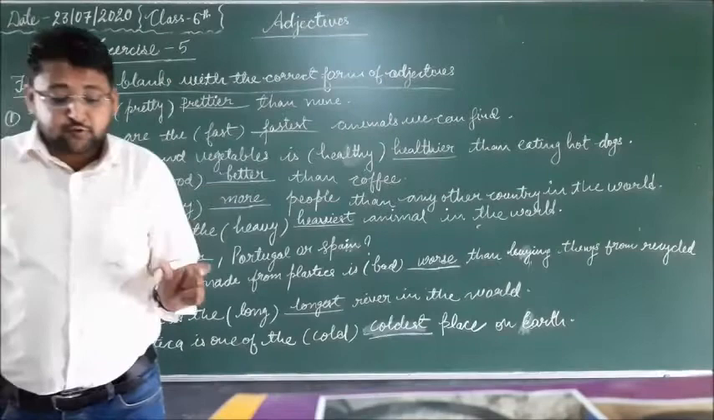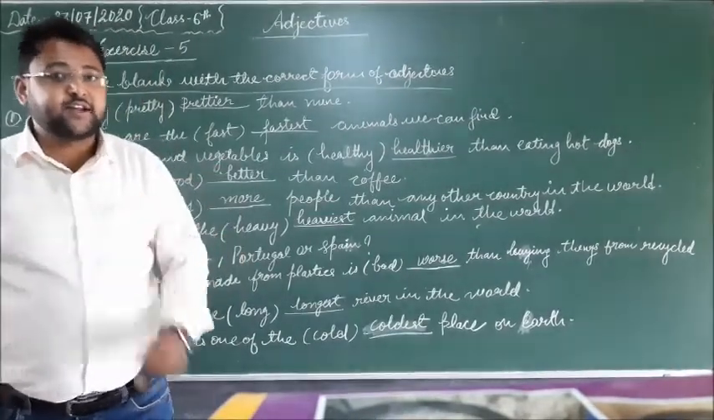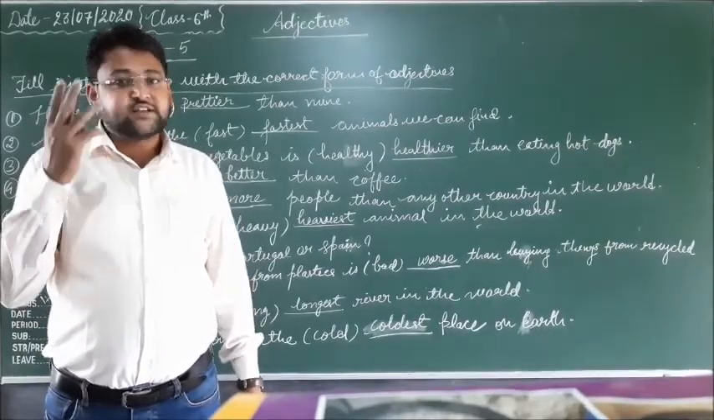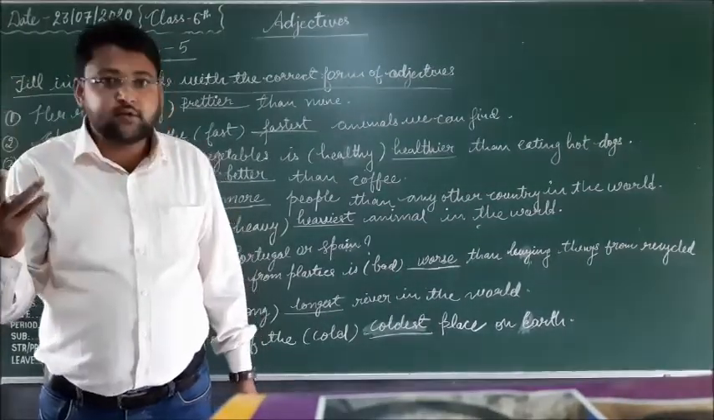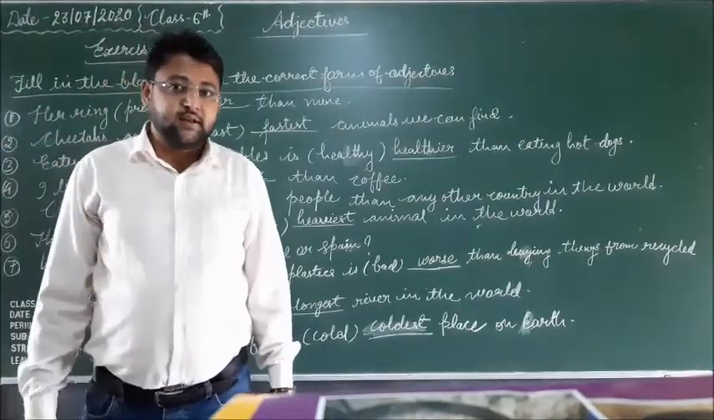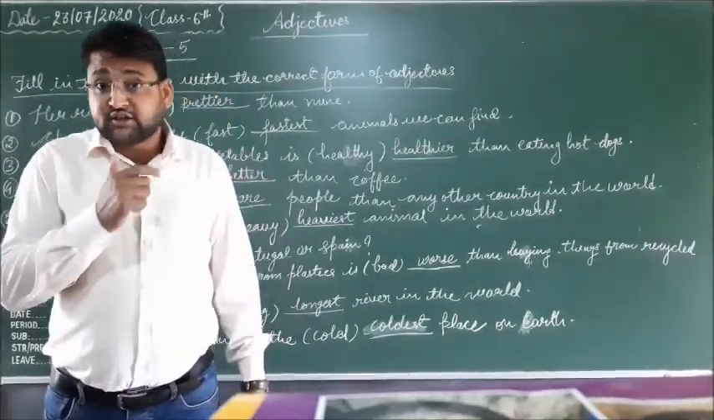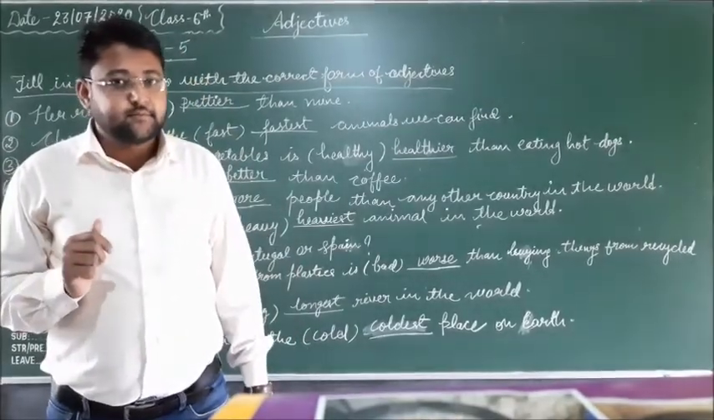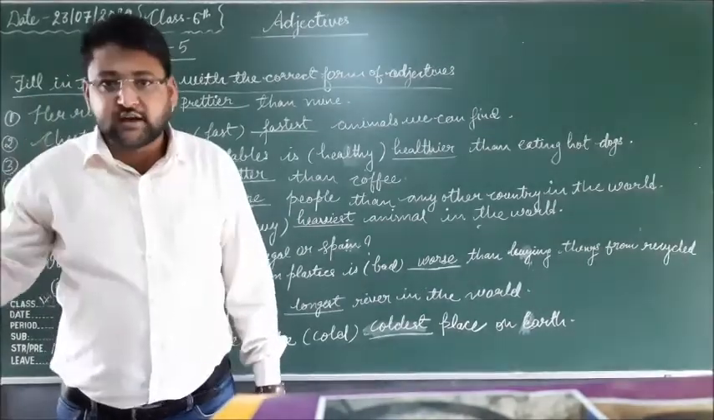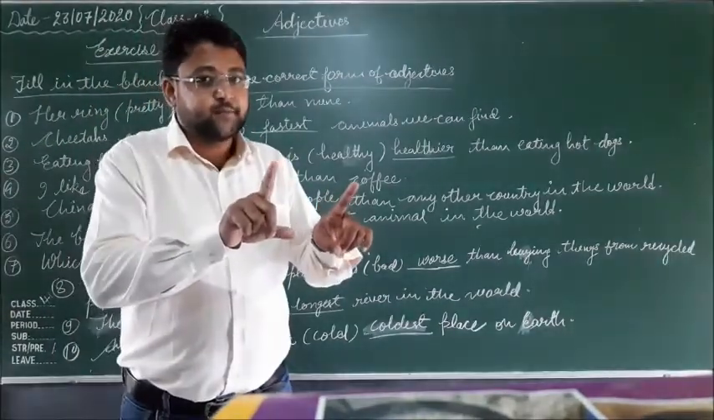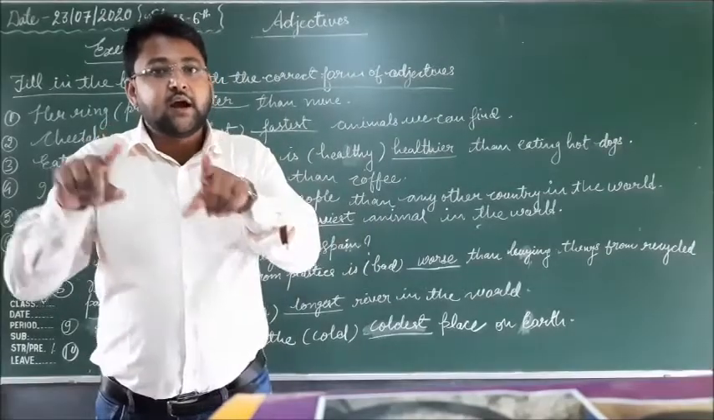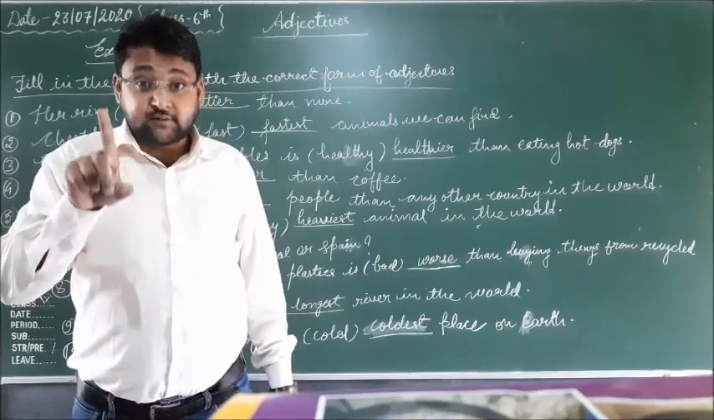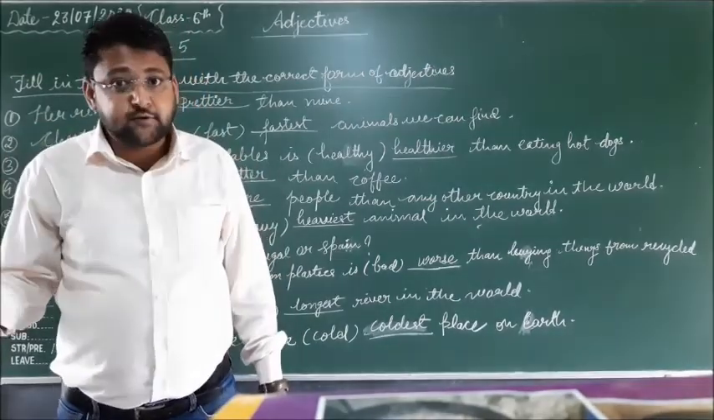The correct form of the adjective here means degrees of comparison. Degrees of comparison are of three kinds. First is the positive degree, second is the comparative degree, and third is the superlative degree. What is the positive degree? The positive degree is the simple form of the adjective. Tall, taller, tallest. So tall is the positive degree, taller is the comparative degree, and tallest is the superlative degree. So the positive degree, that is the first, means the simple form of the adjective.